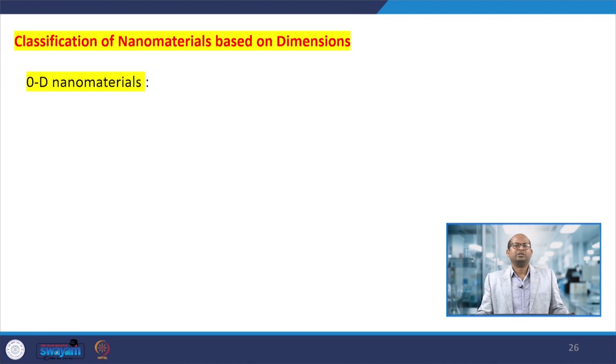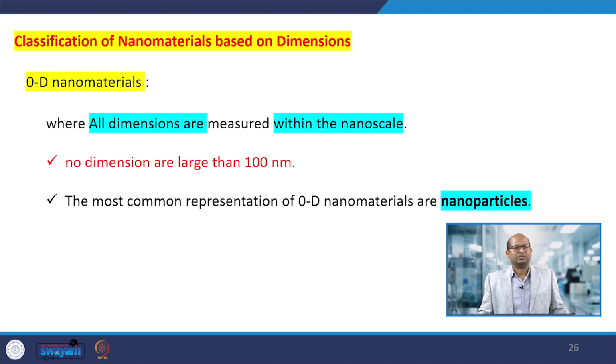Okay, so first we will discuss the 0 dimensional materials. When I say dimensions, I mean that whatever materials we have prepared may be in the nanoscale. The material has x, y, z, 3 dimensions. If all dimensions are in the nanoscale, then we can call it a 0 dimensional material.